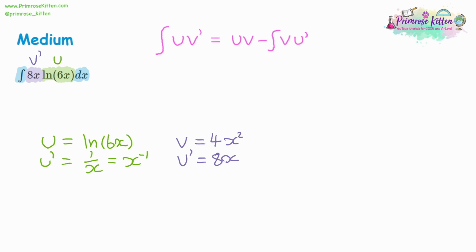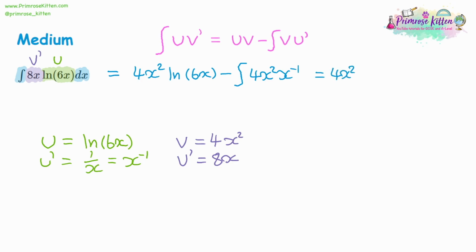So now we can integrate u times v, give us 4x squared, ln 6x. Then we're going to take away the integral of v u dash. So v is 4x squared, u dash is x to the minus 1, and we can combine those together to be x. So then we can write out our final answer.